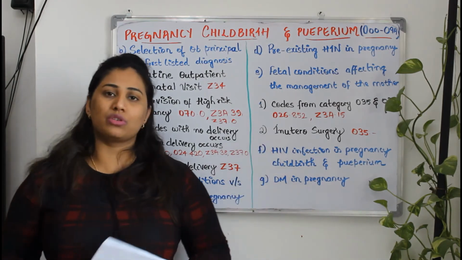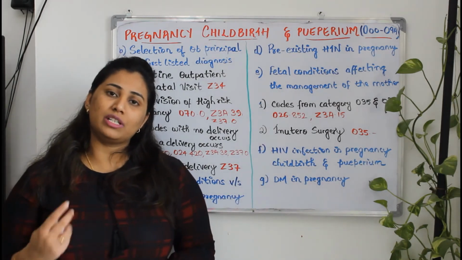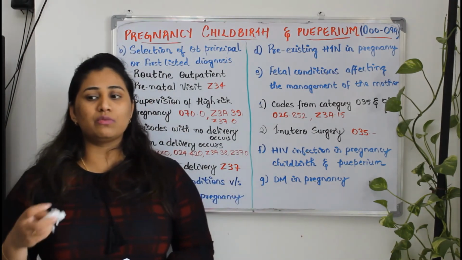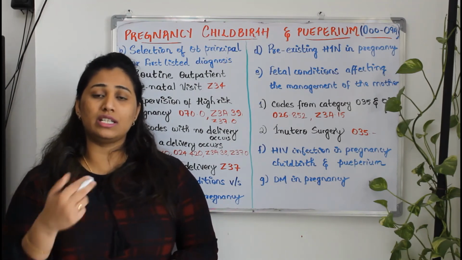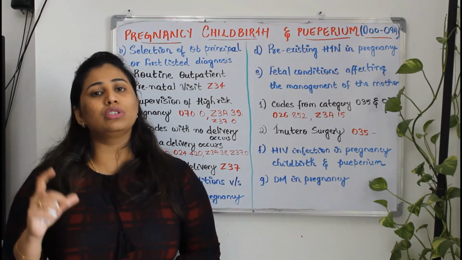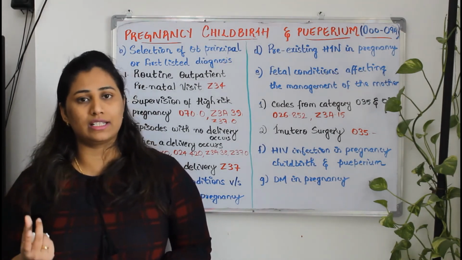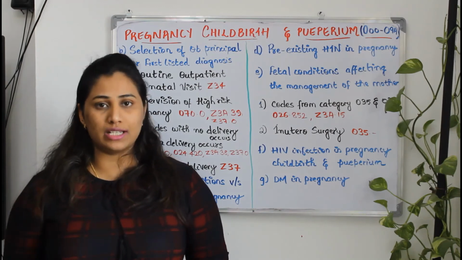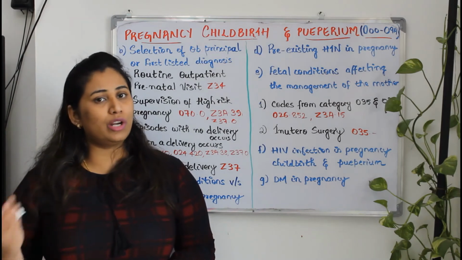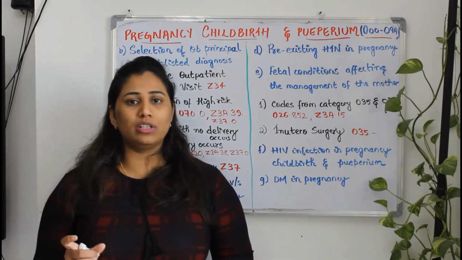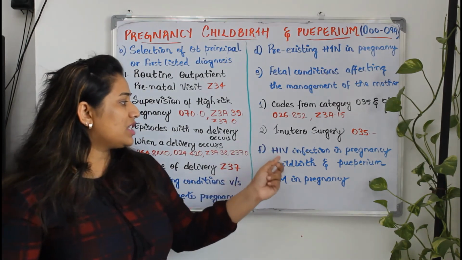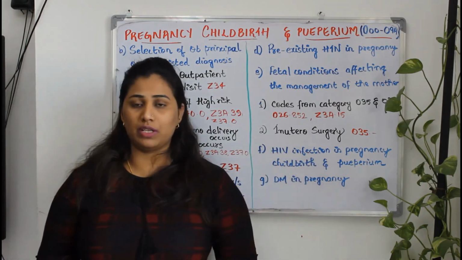The next one is in utero surgery. As I have told, it can happen in two ways, either to save the mother's life or to save the baby's life. Sometimes doctors will do corrective surgeries inside the uterus itself for the babies. In that case, your codes will be from the O35 category or O36 category, based on the management the doctor has given to the mother or the baby. It can be either a surgical management or a medical management. It can be O35 codes or O36 codes. Understood?